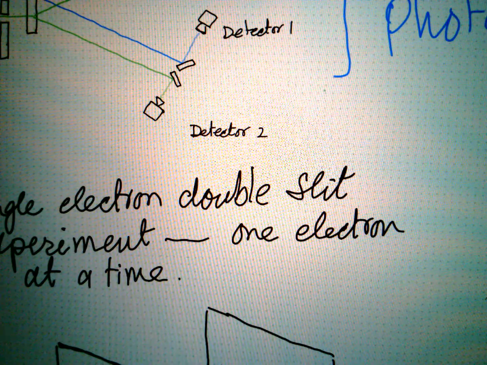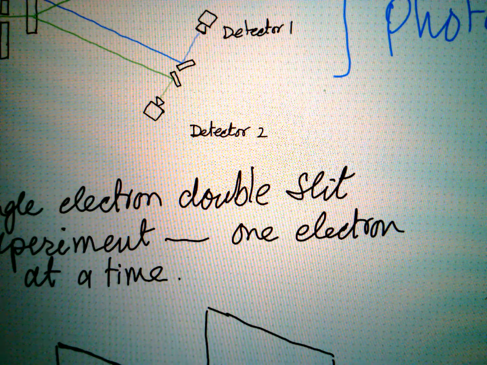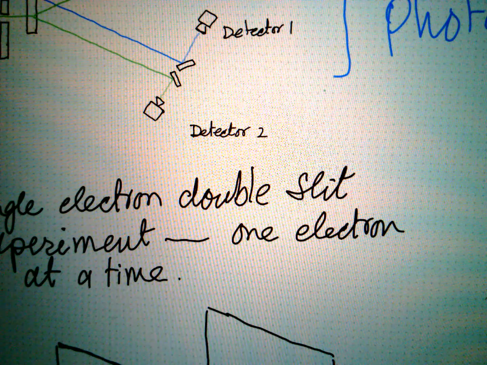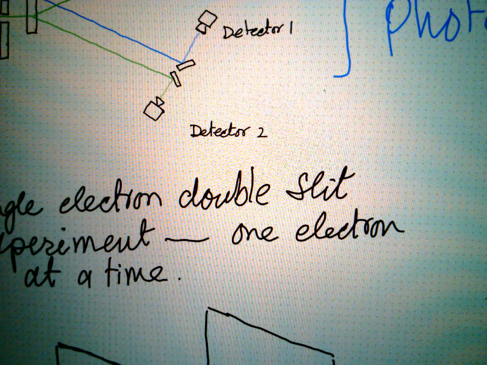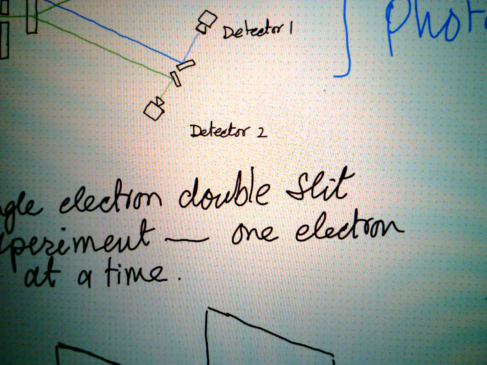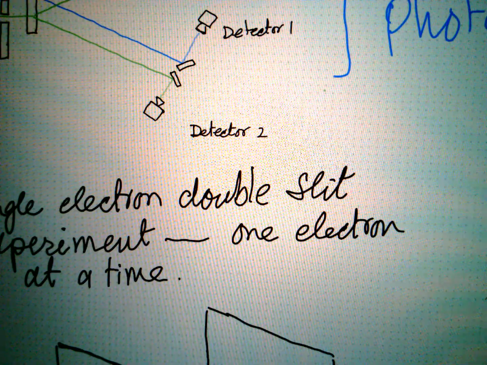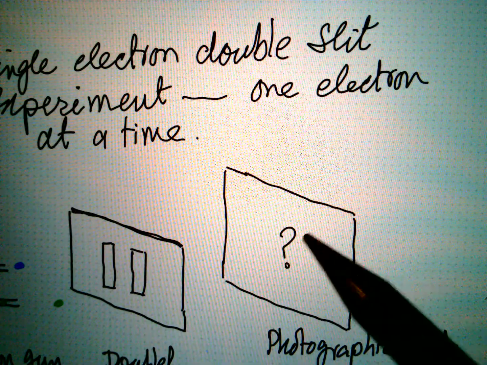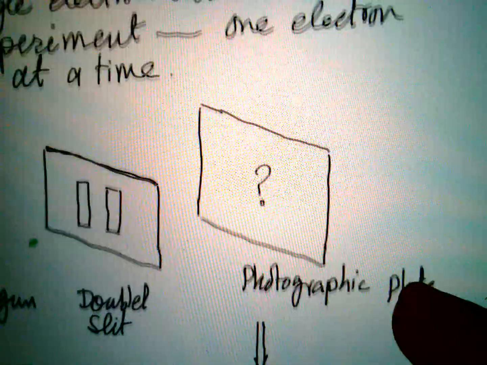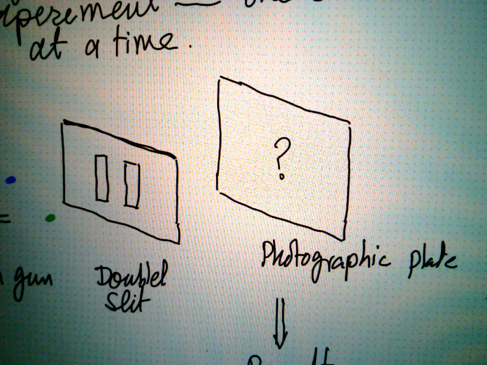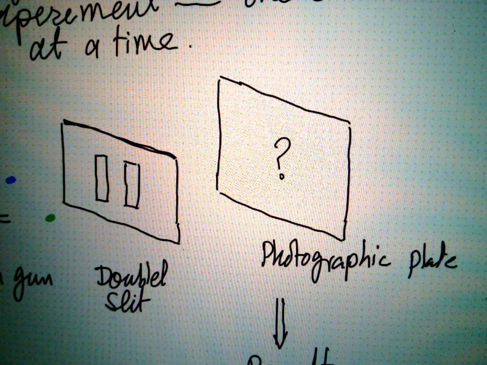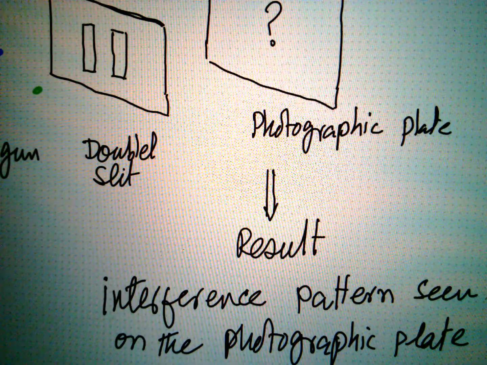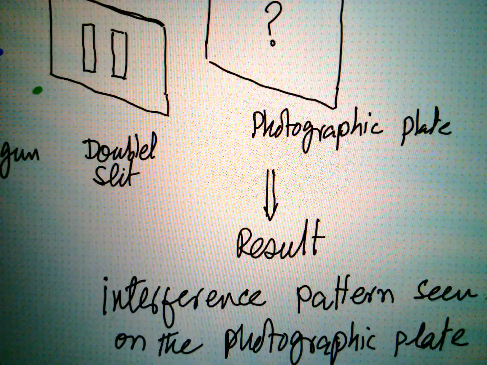So this blue electron is passing through the slits. There were no other electrons. Later, the green electron comes and passes through the slits. After a long time, the photographic plate was examined, and an interference pattern was seen on it, with alternating bright and dark fringes.